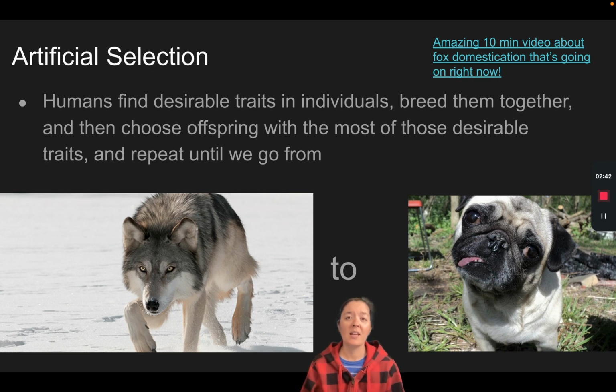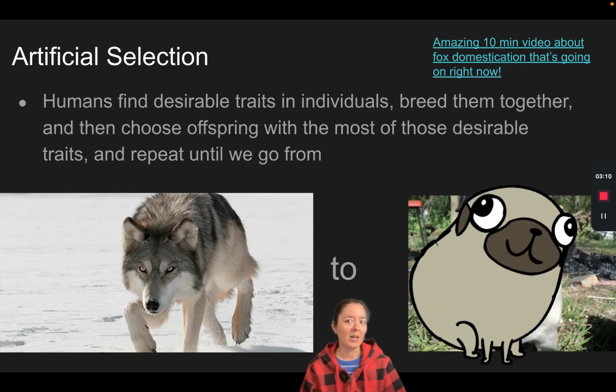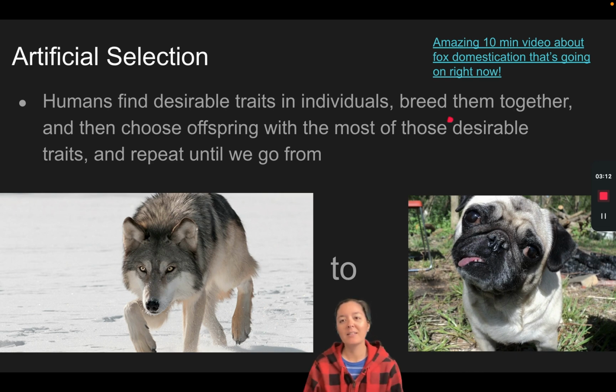We also see this in our most beloved companions, dogs. When humans have a trait that they want in some sort of animal, in this case dogs, they breed them together. So we started out with wolves, and we started breeding together the wolves that were more friendly and nicer and had a much more calm demeanor. So somehow we went from this very fierce timber wolf to a pretty derpy looking pug.